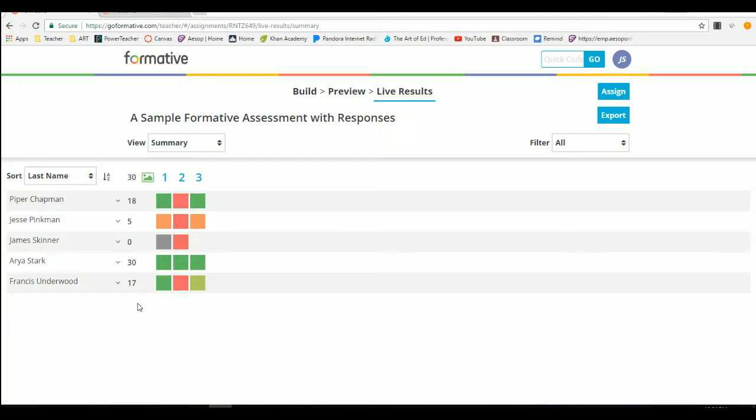So I think GoFormative is just a really nice, streamlined way of polling and asking questions of your students and moving away from paper and more towards a paperless style of assessment. So yeah, that's my general overview of GoFormative.